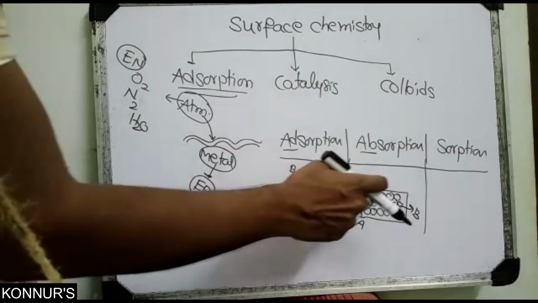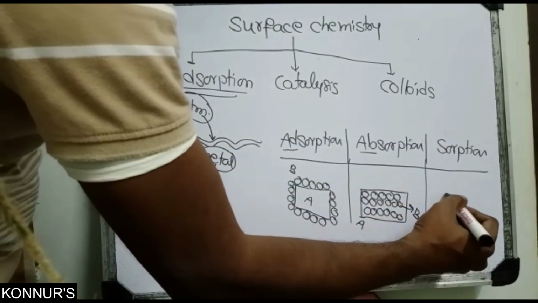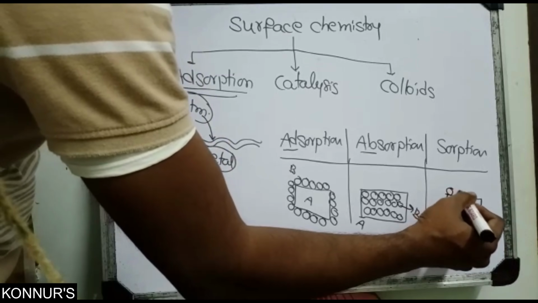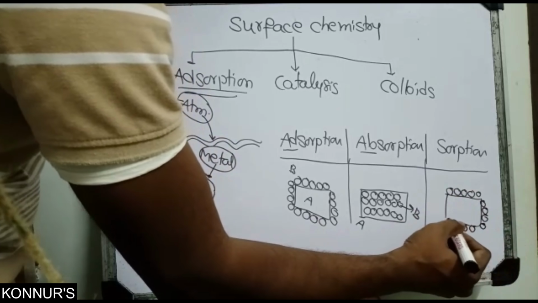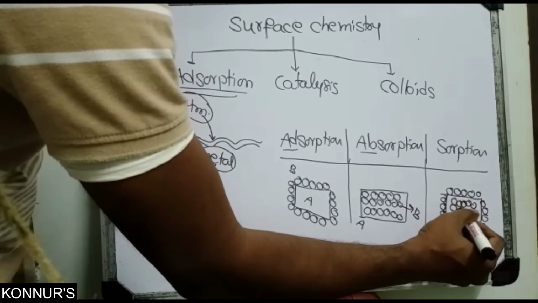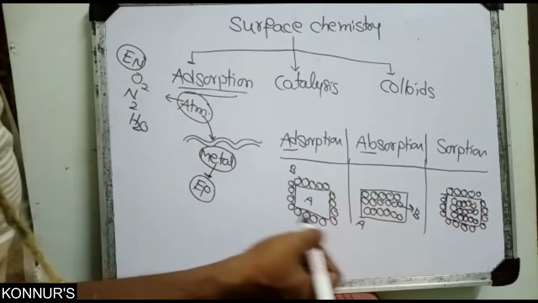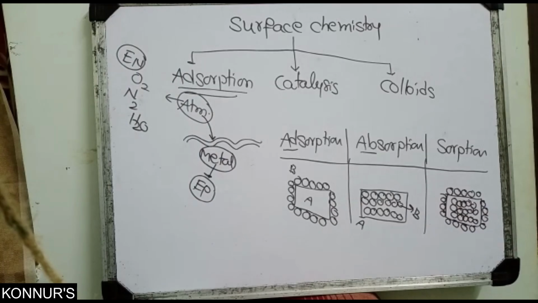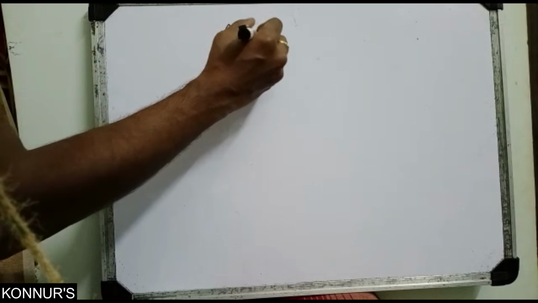Sorption means both take place simultaneously, adsorption and absorption both taking place on the material. So the outside and the inside of one material are occupied with another material. That is called sorption. Here we are mainly discussing adsorption.